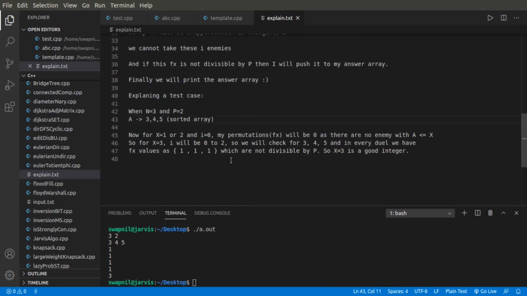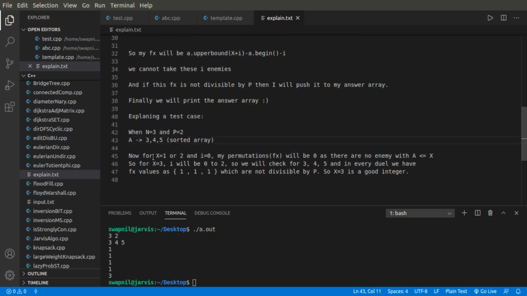And now for values x is equal to 1 or 2, means when the value of x is 1 or the value of x is 2, and when my I is 0, then my permutations f of x will be 0, because obviously if the value of x is 1 or 2, then initially Yuzu will not be winning the first battle.